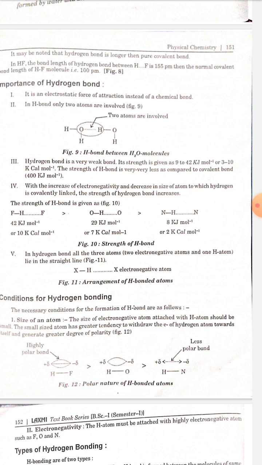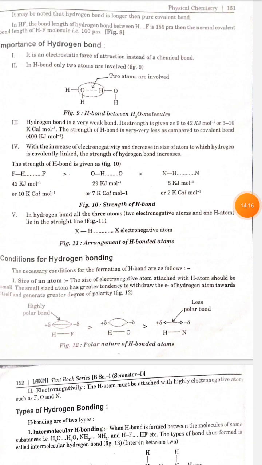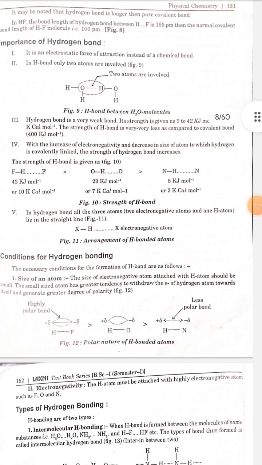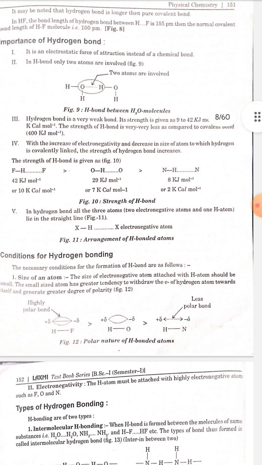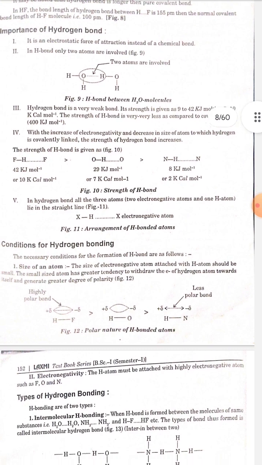Number 4. With the increase of electronegativity and decrease in size of the atom to which hydrogen is covalently linked, the strength of hydrogen bond increases. Number 5. In hydrogen bond, all the three atoms, two electronegative atoms and one hydrogen atom, lie in a straight line.